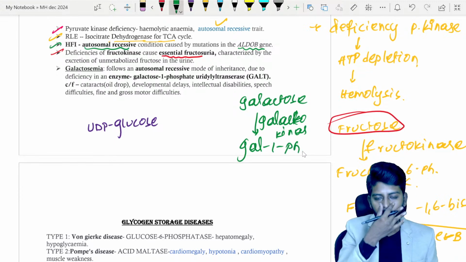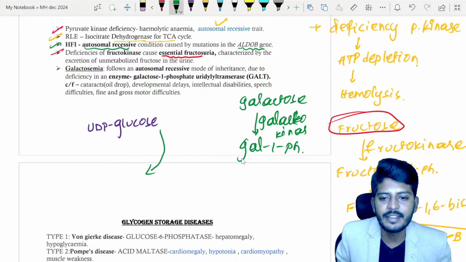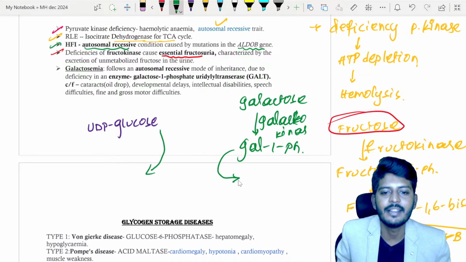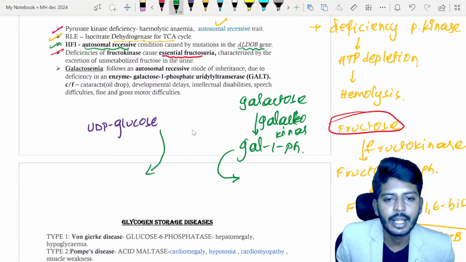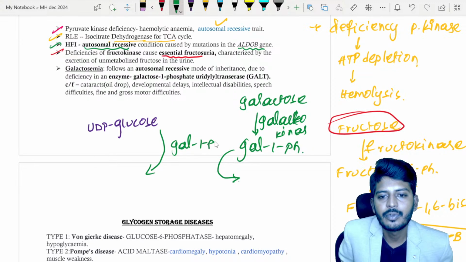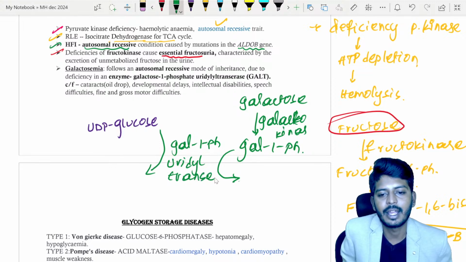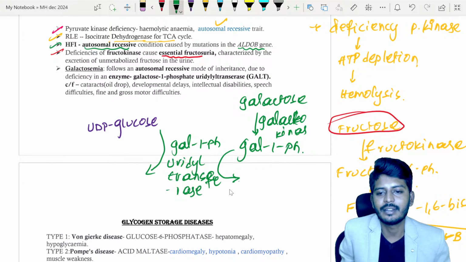Now, there is an enzyme called galactose 1-phosphate uridyl transferase. What exactly is it doing?